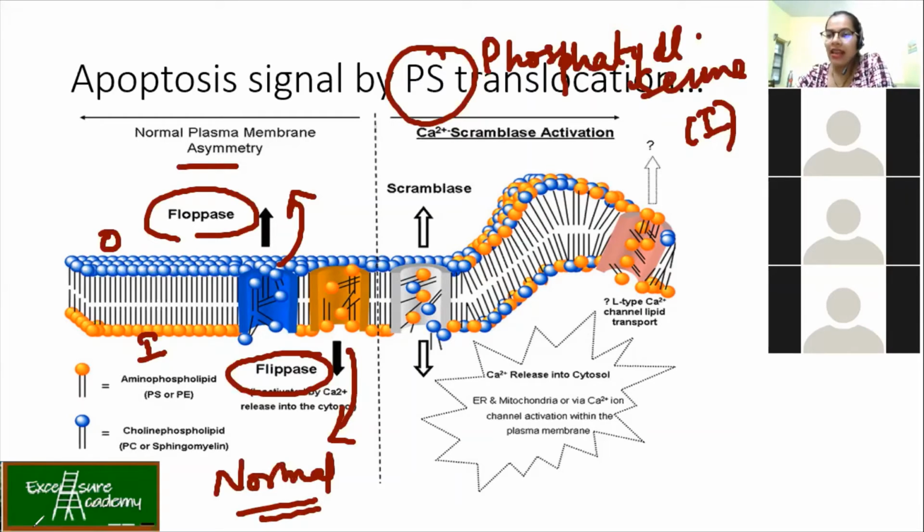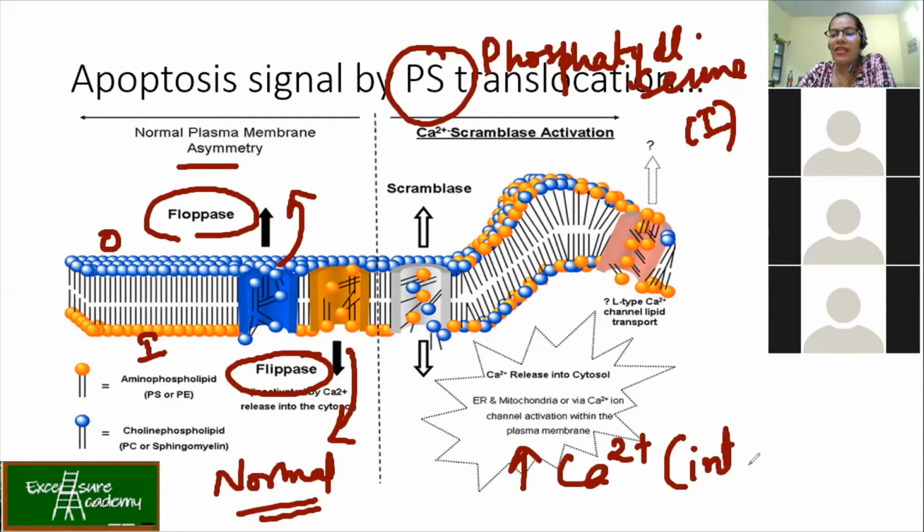Now, when a cell undergoes a mutation and is not able to repair itself, what happens? Internal cell signaling will lead to an increase of calcium level, an intracellular increase of calcium ions inside the cytoplasm.